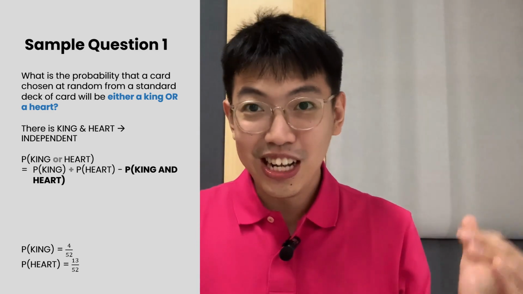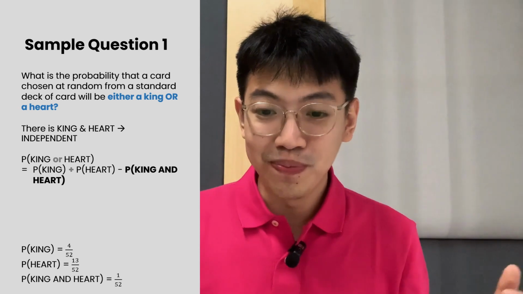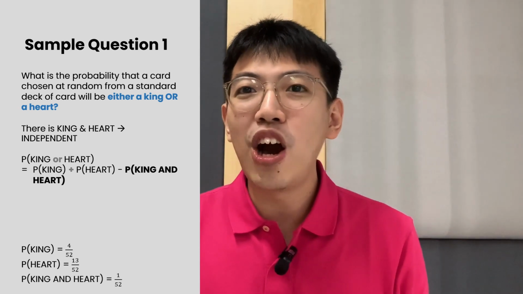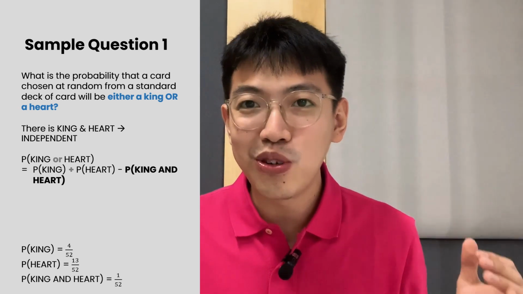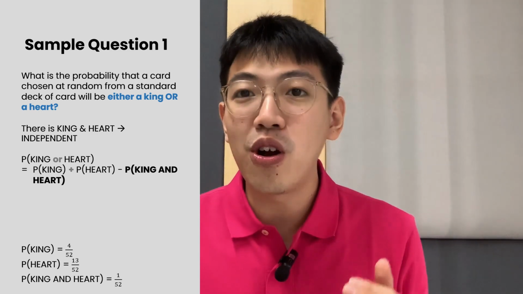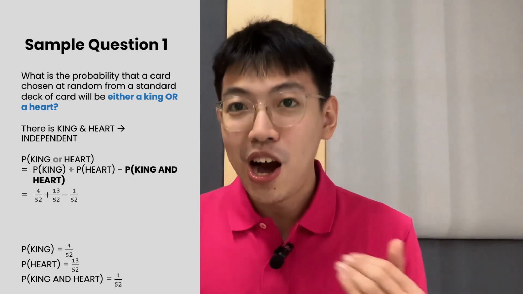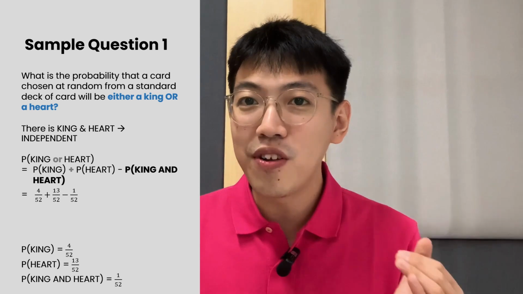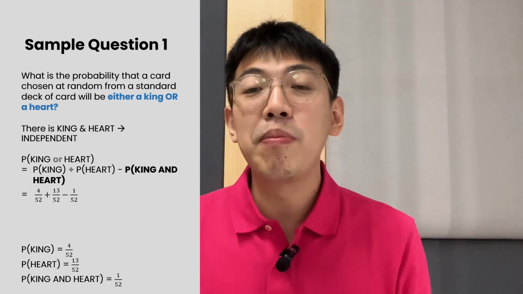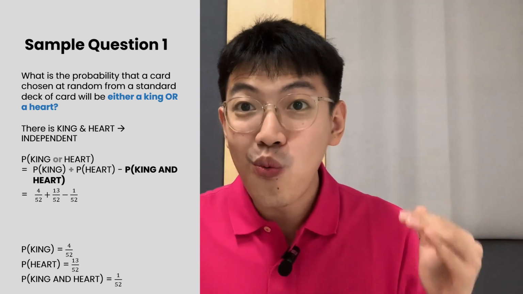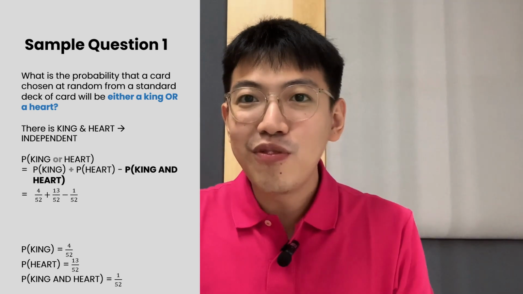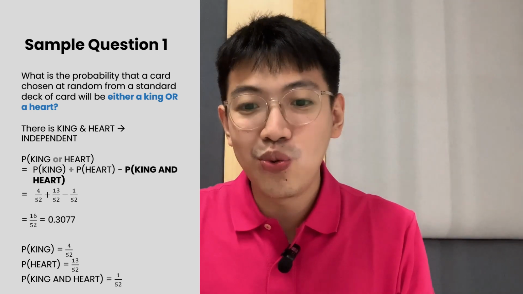So, king and heart equals 1 over 52. So the probability of either king or heart equals the probability of king, 4 over 52, plus the probability of heart, 13 over 52, minus the probability of king and heart, which is 1 over 52. The result will be 16 over 52, or 0.3077.